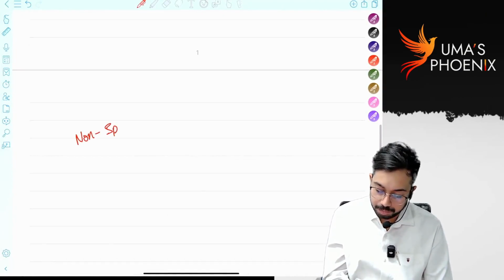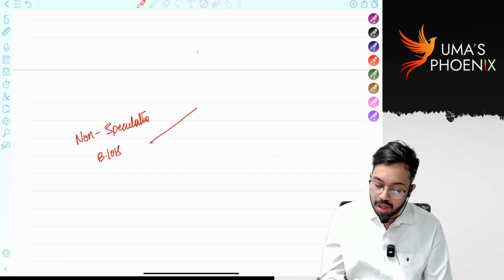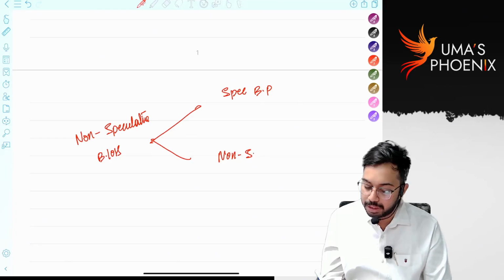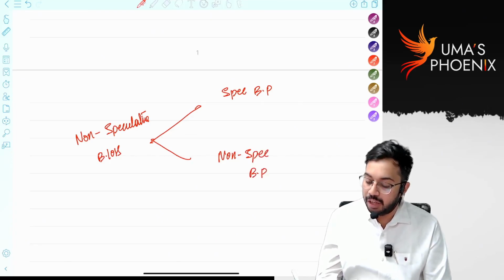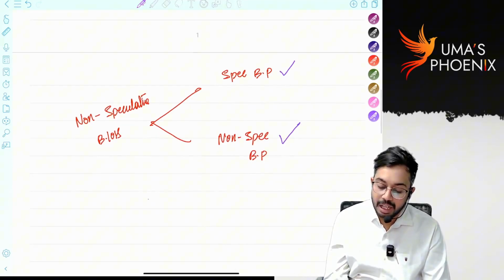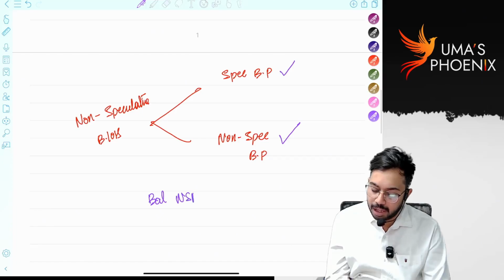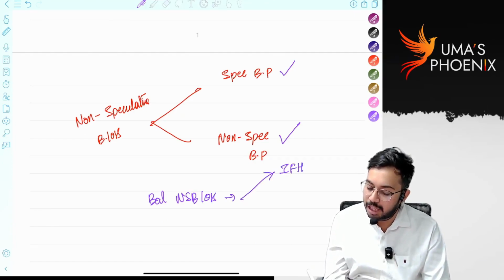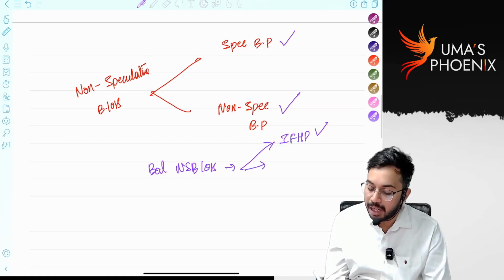Non-speculative business loss can be set off against speculative business profits as well as non-speculative business profits. Even after doing set off against both, if there is a balance non-speculative business loss, that is eligible for interhead set off. That means the balance can be set off against income from house property, but it cannot be set off against income from salaries.